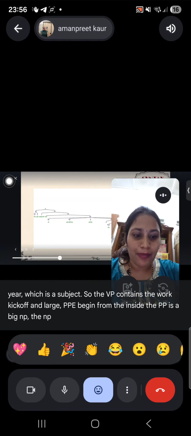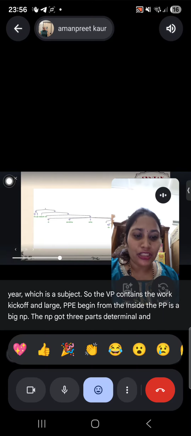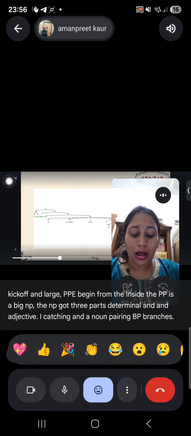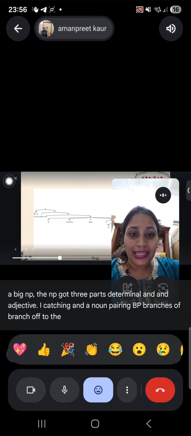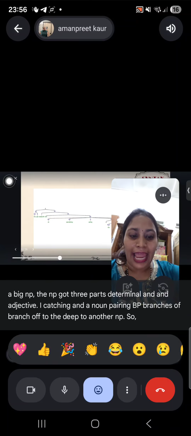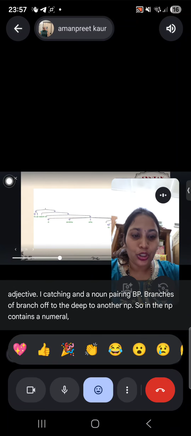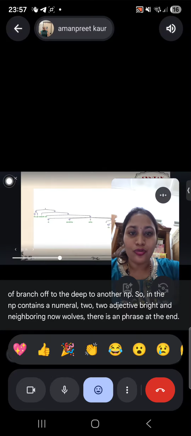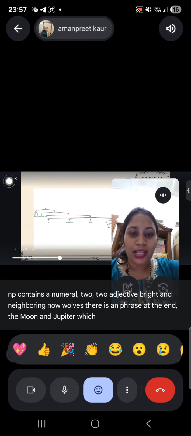The NP has three parts: a determiner, an adjective, eye-catching, and a noun, pairing. A PP branches off that leads to another NP. This NP contains a numeral, two, the adjectives bright and neighboring, and the noun worlds. There is a phrase at the end, the moon and Jupiter, which explains worlds.